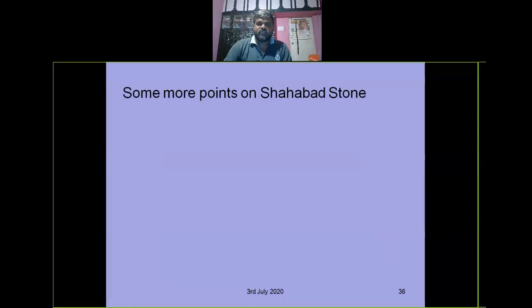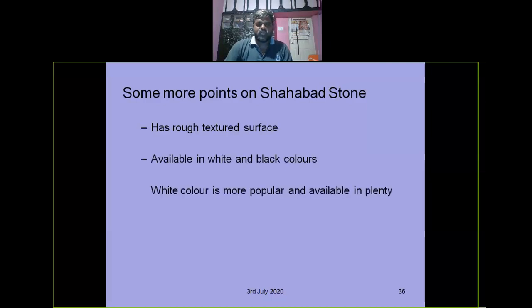Some more points of Shabbat stones: it has a rough textured surface and is available in white and black colors. White color is more popular and available in plenty. It receives normal polish, meaning less polish compared to Kadapa stones. Kadapa stones can be polished to a smooth surface as required, whereas Shabbat stones have rough textured surfaces.